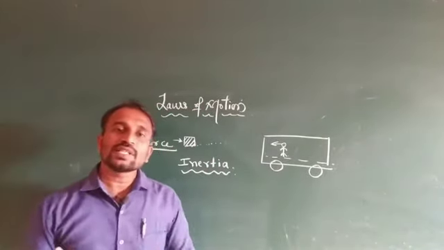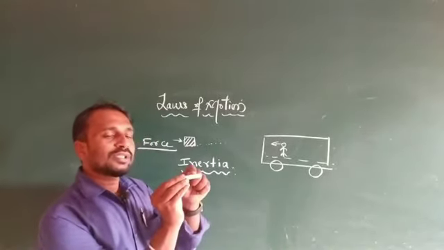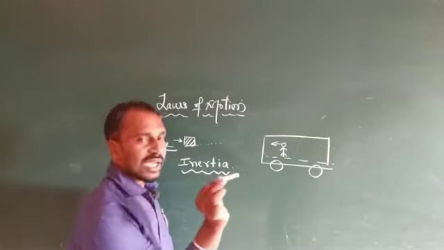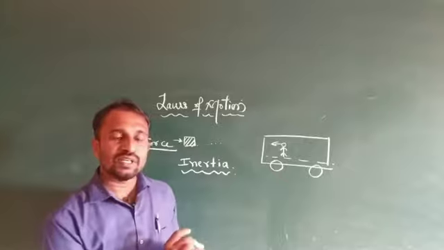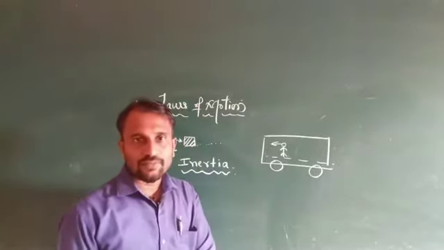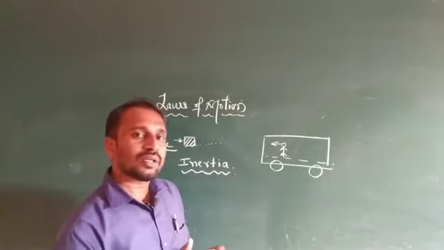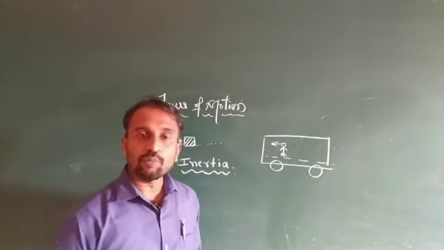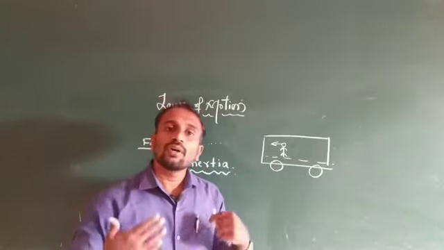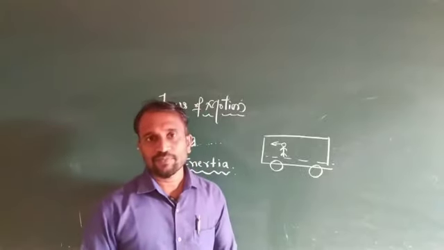Suppose a bus moving along a straight line suddenly changes its direction. It means it's rotating to the left side, traveling along the left side. Then the passenger gets a right side jerk. Suppose the bus turns right, the passenger gets a left side jerk. It means without applying any external force, the body does not change its direction.